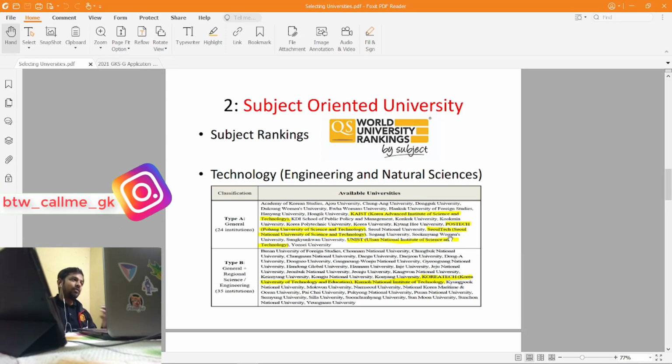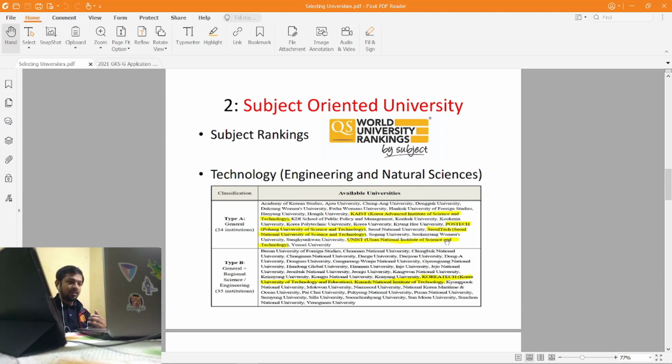So if you are going for a master's degree or a master's in business administration, I'd suggest you stay away from these universities, because they are well known for their research in engineering or sciences. So this is another parameter you should be looking at: the name of the university, whether it contains "technology" or something like that.